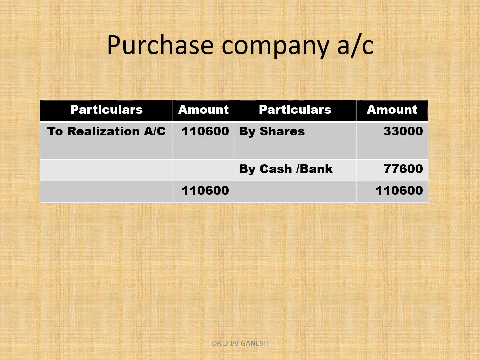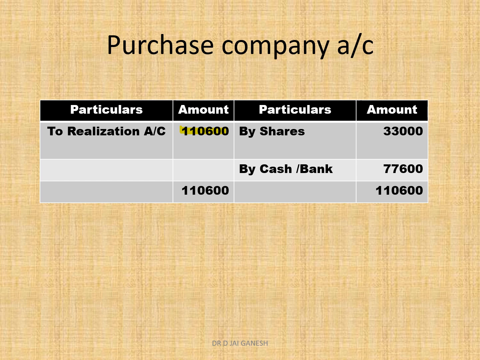Purchasing company account, how to prepare? Dear students, remember, when we prepared the realization account, on the credit side we wrote by purchasing company. There it is credit, transfer here to debit. So you need to transfer it here to debit. So it is recorded on the debit side as 1,10,600. 1,10,600 is recorded on the credit side of the realization account as by purchasing company.